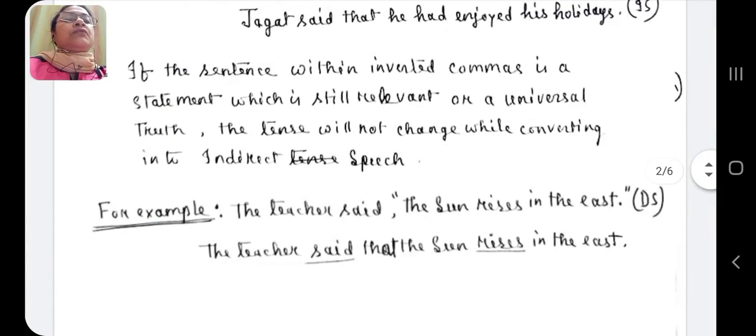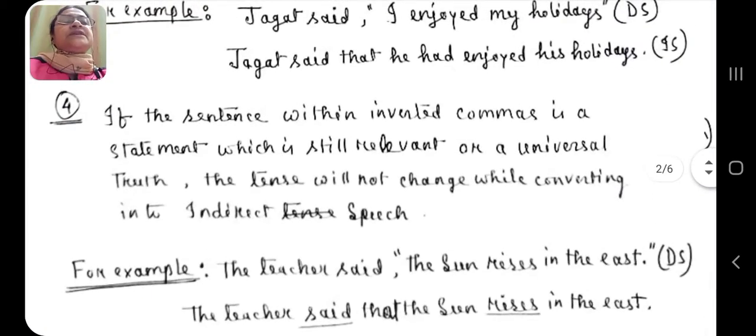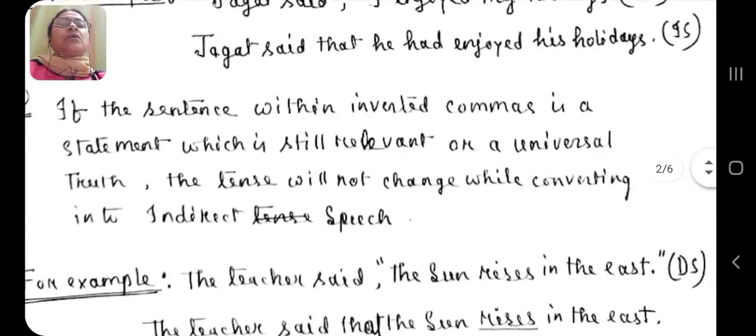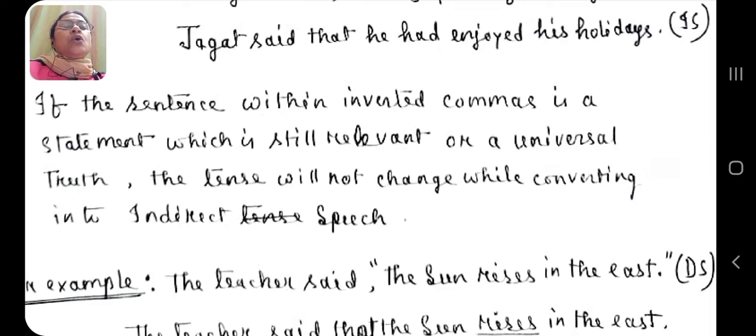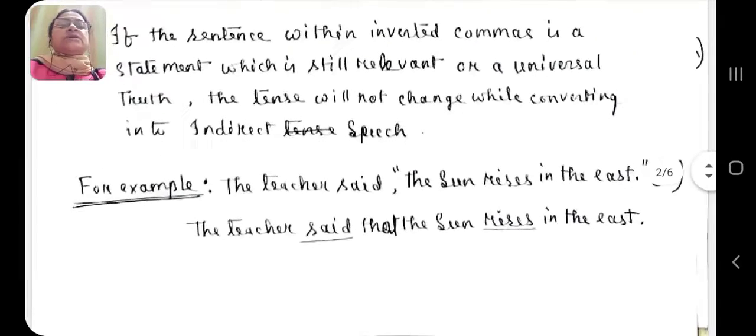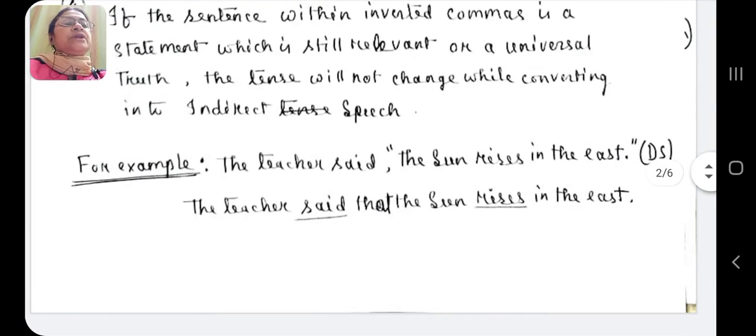Coming to rule number 4: if the sentence within inverted commas is a statement which is still relevant or a universal truth, the tense will not change while converting it into indirect speech. See the example, it will help you to clear your doubts. The teacher said, "The sun rises in the east."